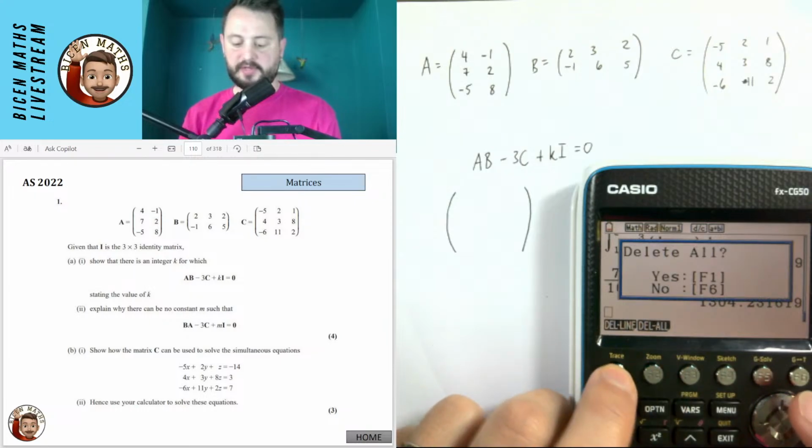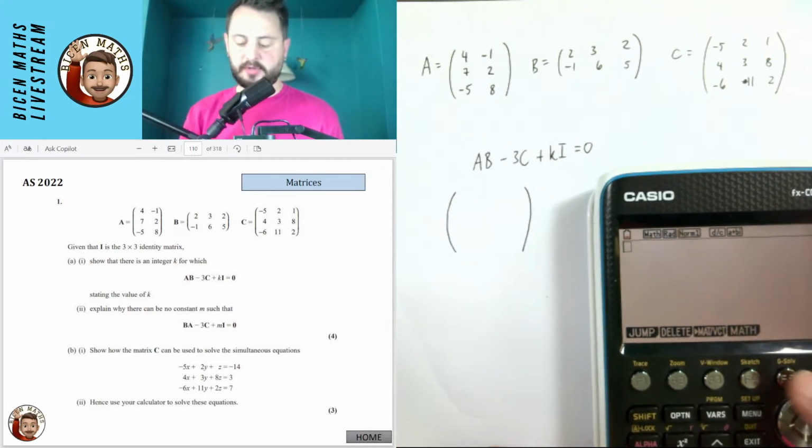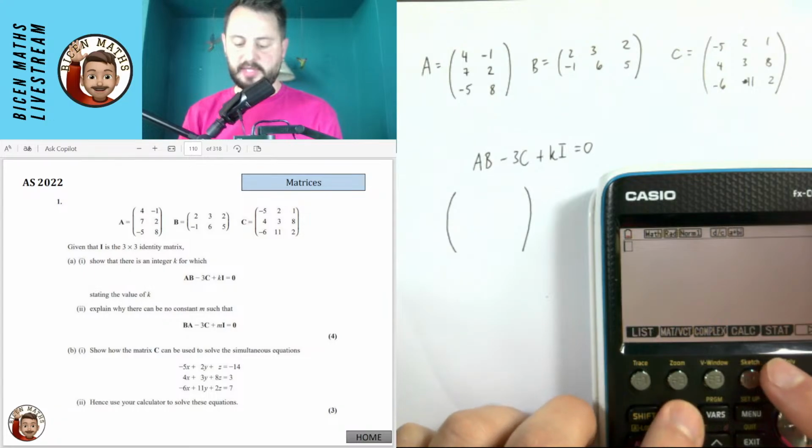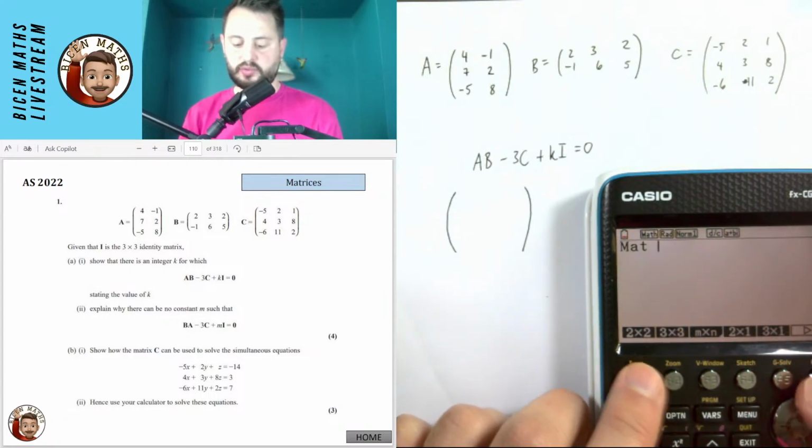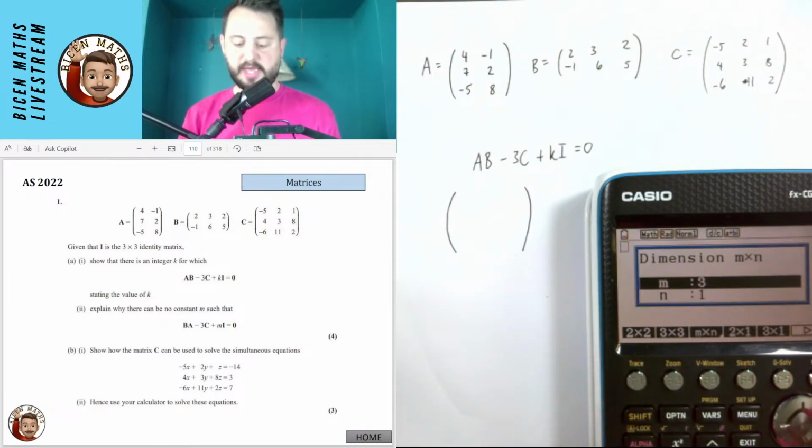Let's delete all of this other maths that I've got going on. And I'm going to do A multiplied by B. So it is an m by n, so I want it to be a 3 by 2.